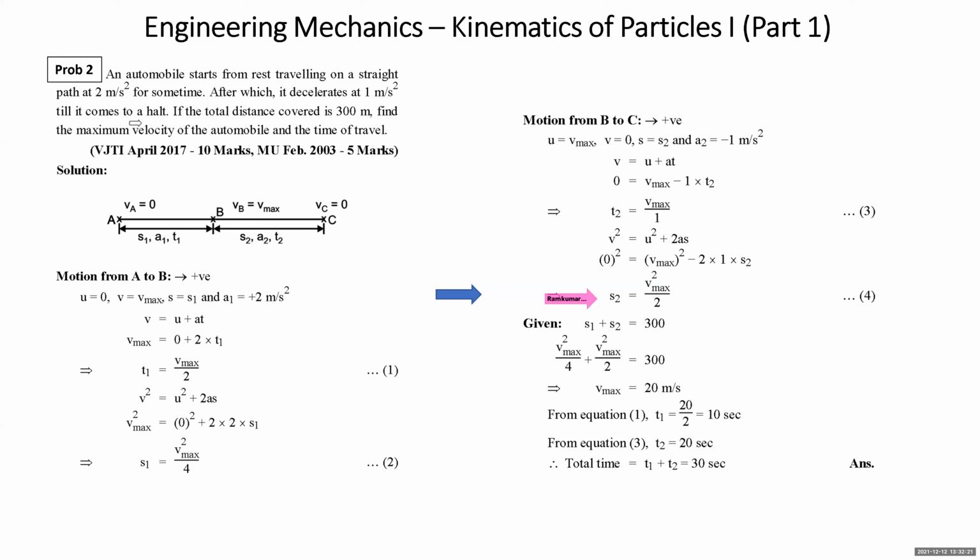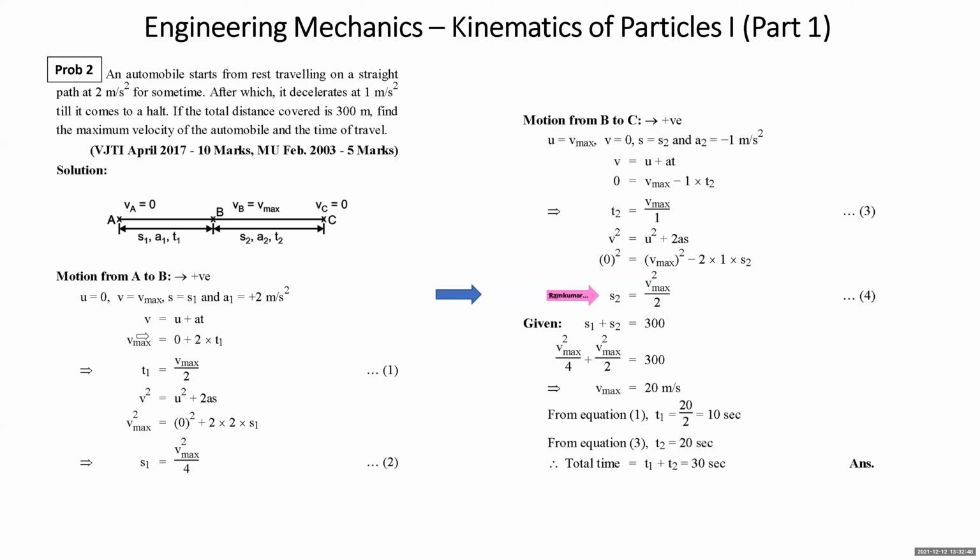If you read the problem, he has given that total distance covered is 300 meter. What does that mean? S1 plus S2 is 300. S1 value you'll substitute from here, V max square by 4, and S2 value from here, V max square by 2. If you solve this, you get V max as 20 meter per second.